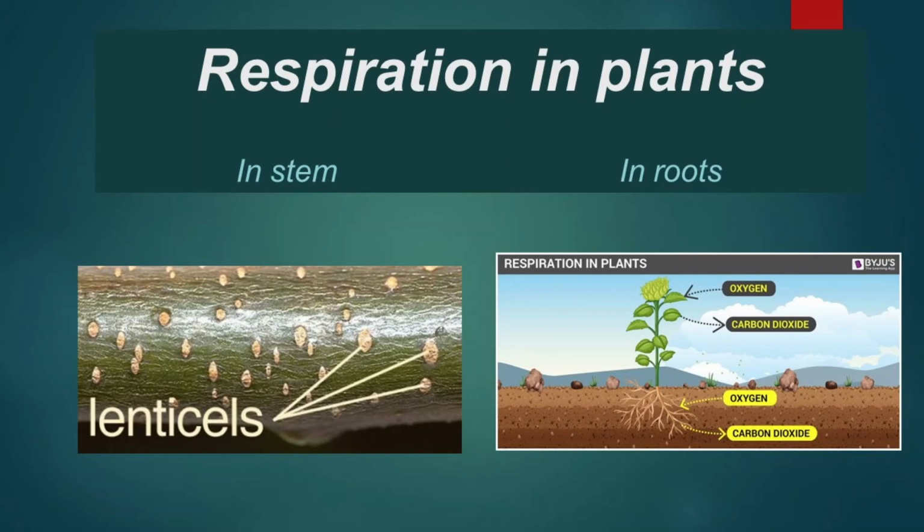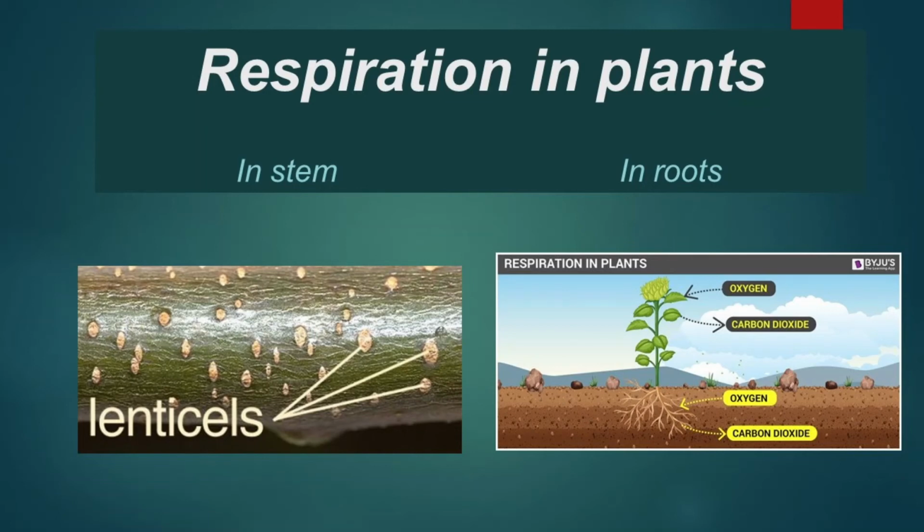And in the case of the stem, in herbs, certain green plants, or plants having a green stem, have small tiny pores on their stem which help in the exchange of gases, and these tiny pores are called lenticels.